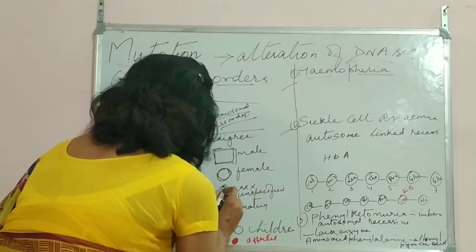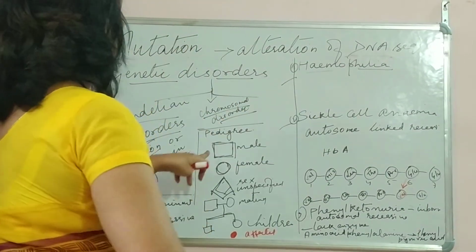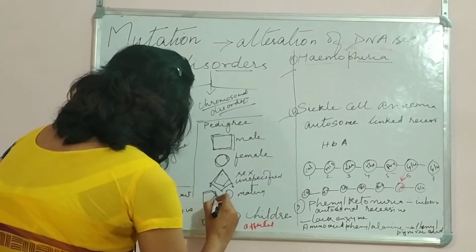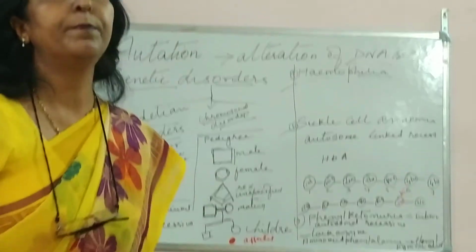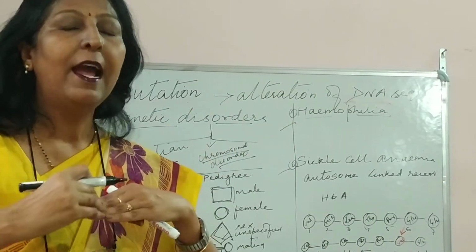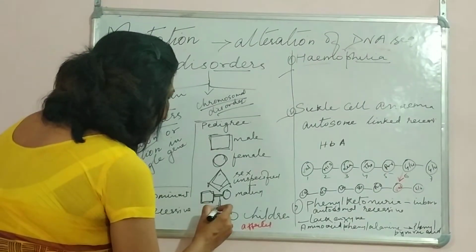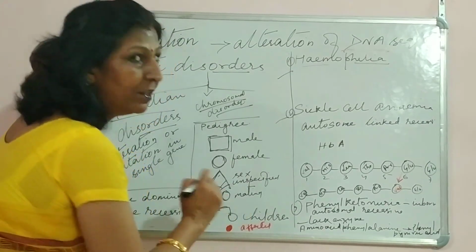Sex unspecified is an inverted sort of square. When we have a square and a circle with a line in between, that shows mating, meaning marriage is done and they are undergoing sexual reproduction. Then a line below, and these two are the parents and these two are the children.